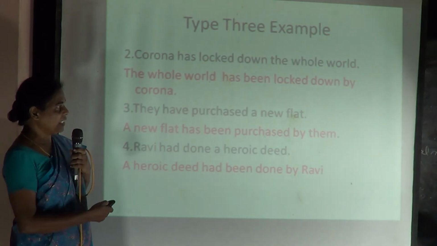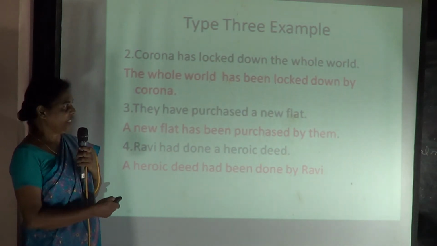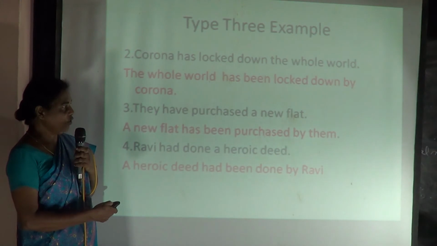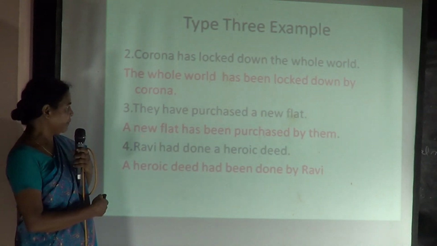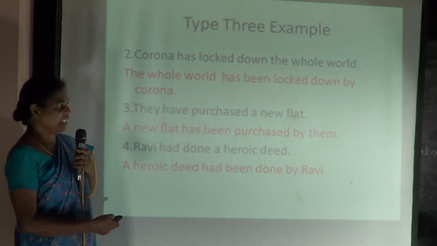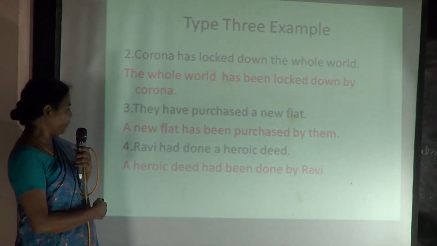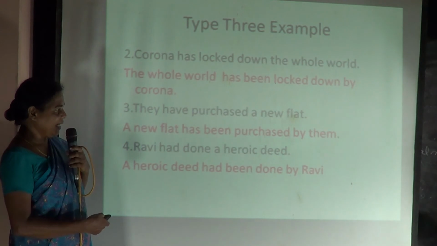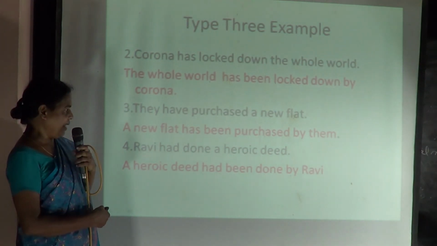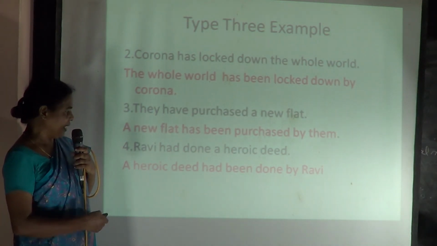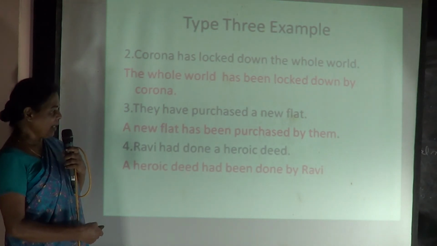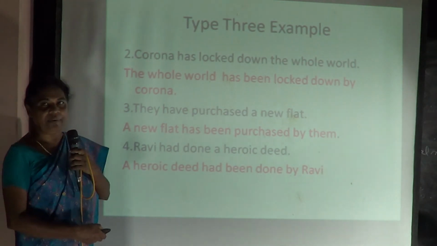And the next example, third one. They have purchased a new flat. Take the new flat. A new flat has been purchased by them. Are you able to follow now? Has been. Okay. Now fourth question is, Ravi had done a heroic deed. Now the answer is, a heroic deed had been done by Ravi.